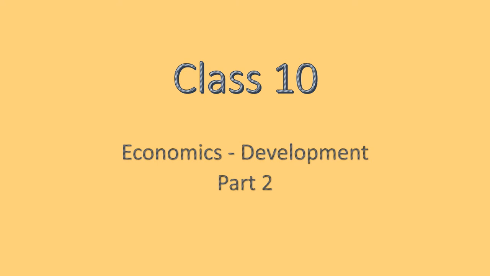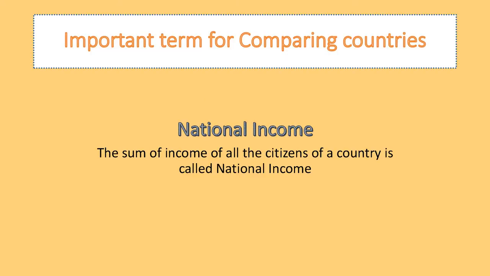Along with this, now we are going to see what a country needs, along with a person's income. National income in the country is also very important when we calculate the development of a country. National income is defined as the sum total of income of all the citizens of a country. This is called national income.